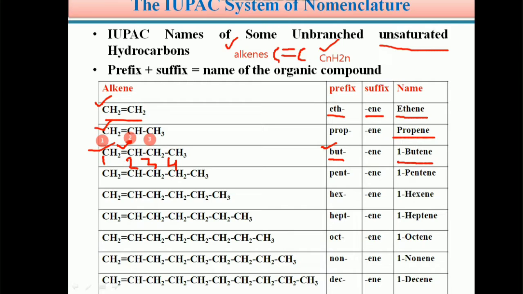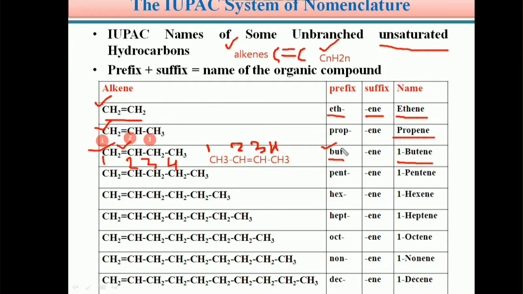Because suppose an organic compound with the same formula exists like this: CH3, CH, double bond, CH, CH3. In this case, students, if you assign numbering for this compound, this is the first carbon, this is the second one, this is the third one, and this one is the fourth one. After assigning the numbering, in this compound there are 4 carbon atoms directly connected.